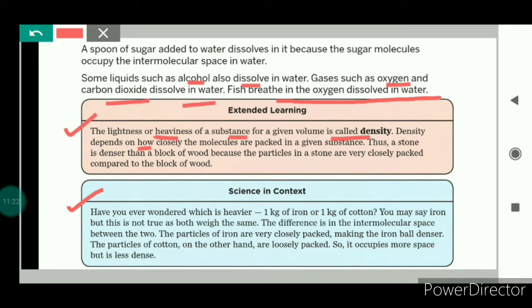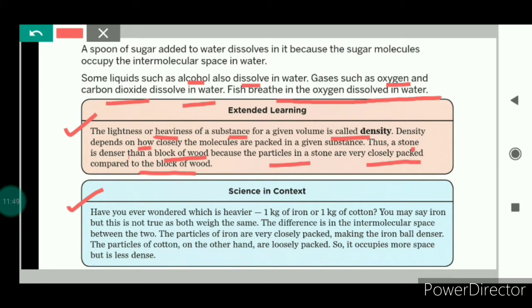That means how close the particles are in a given substance. Because of this, a stone is denser than a block of wood, because the particles in a stone are very closely packed as compared to the particles in a block of wood.